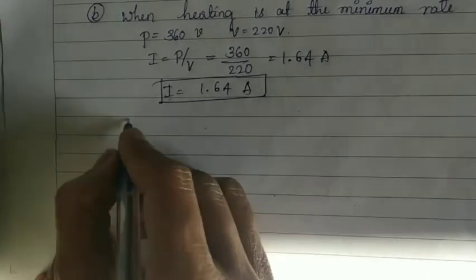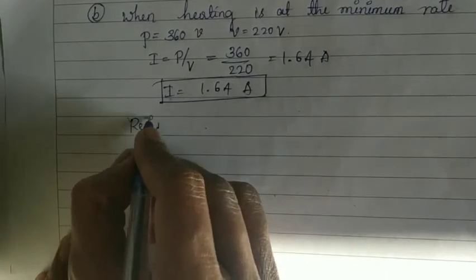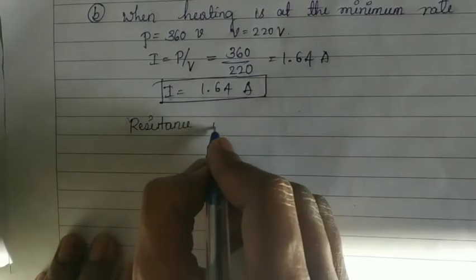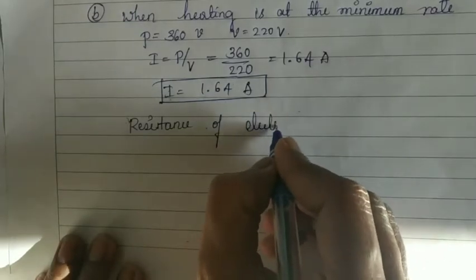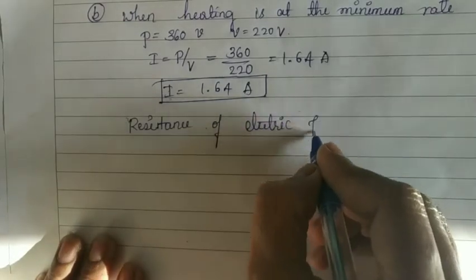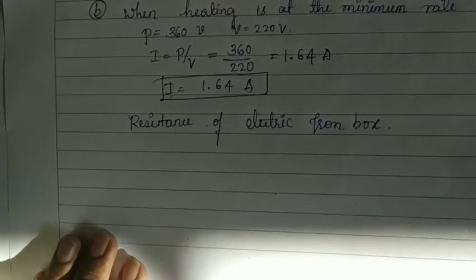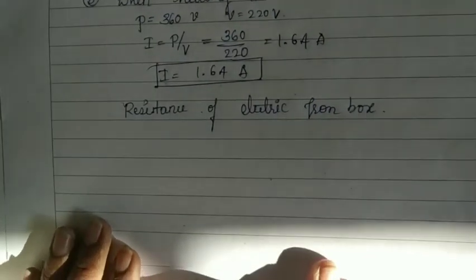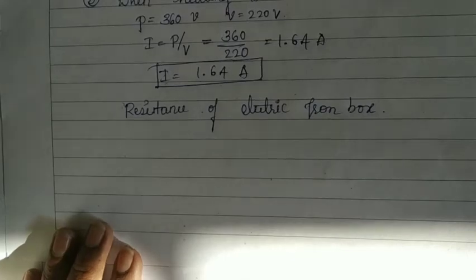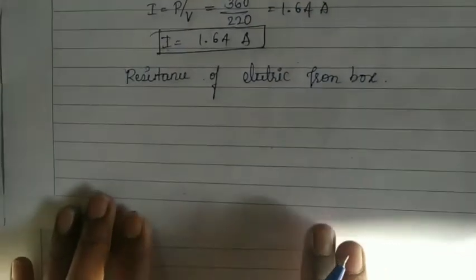Now let's find the resistance of the electric iron box when the current flowing in the circuit is 1.64 amperes.